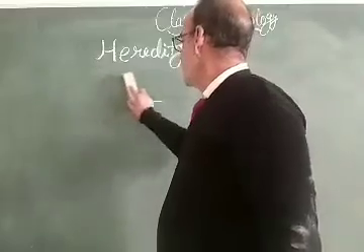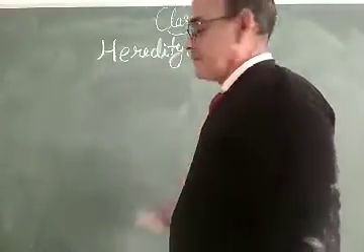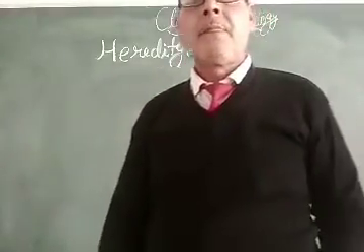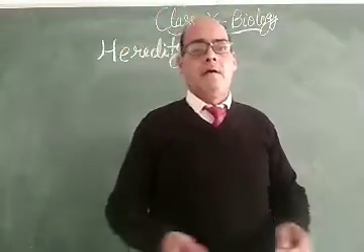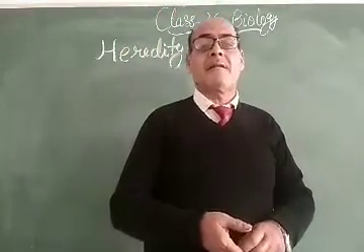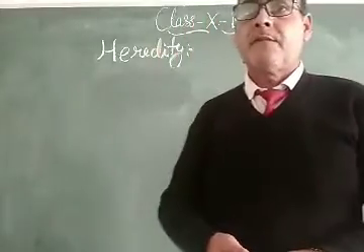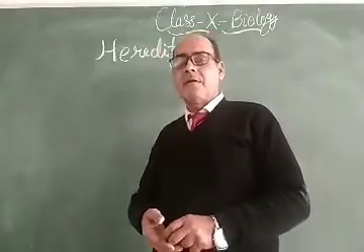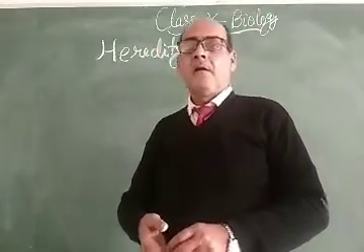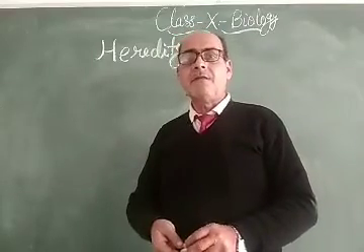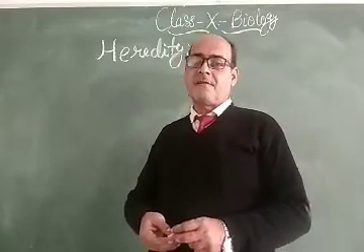Dear students, in this heredity, as you know, Gregor Johann Mendel was very interested in the life sciences, and apart from that he was learning physics and chemistry, but he was very interested in the process of hybridization.